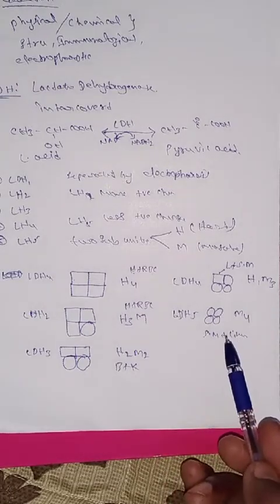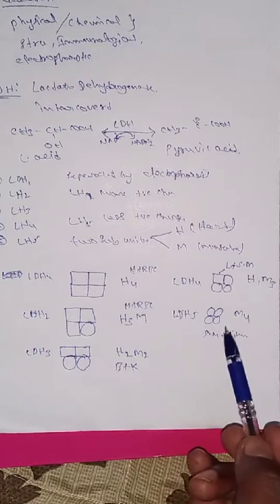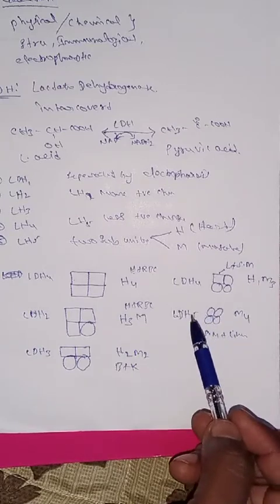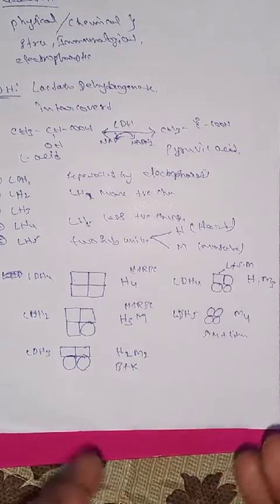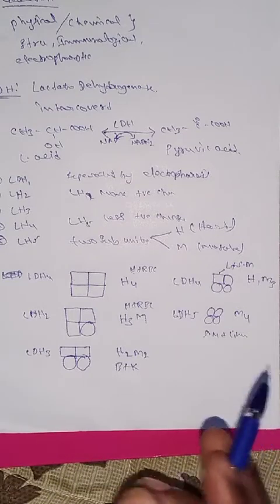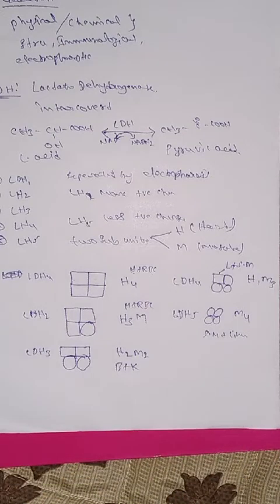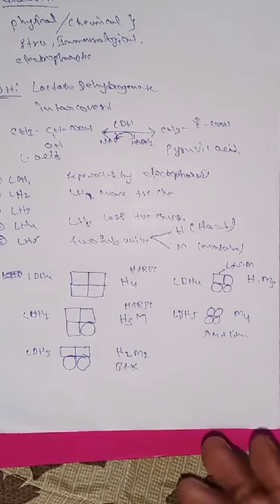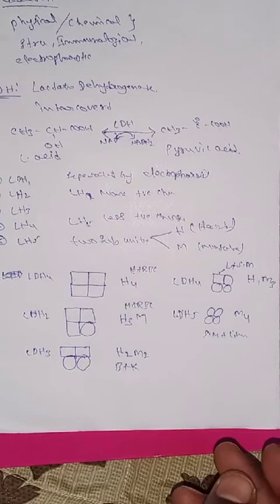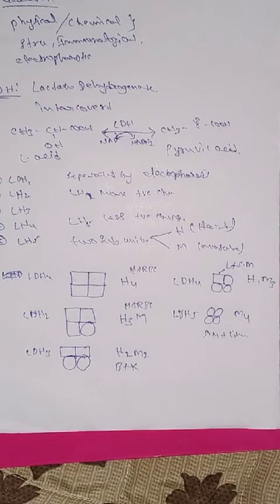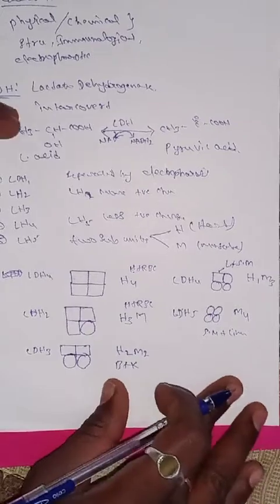So this is about the classification as well as the tissue of origin of LDH. LDH is lactate dehydrogenase. Lactate dehydrogenase is one of the isoenzymes. The next enzyme is called creatinine phosphokinase enzyme.